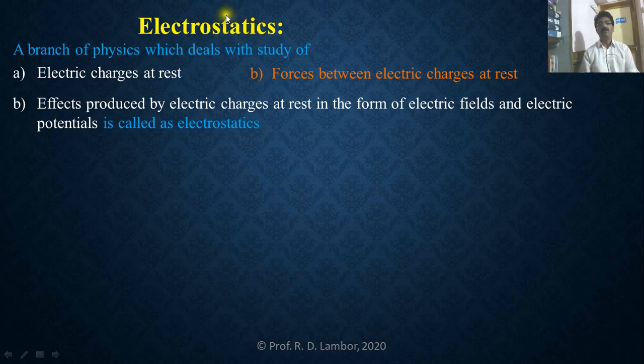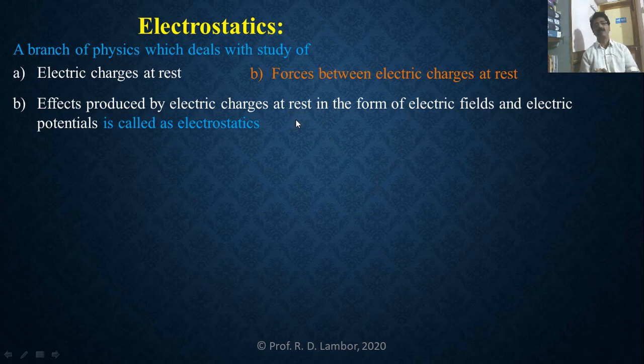So this branch deals with electric charges at rest, forces between those electric charges at rest, and the effects produced by electric charges at rest, and those effects are in the form of electric field and electric potential. Such a branch of physics is electrostatics.